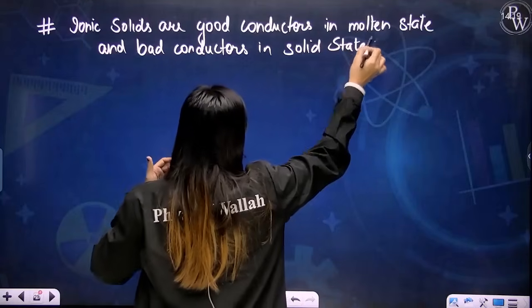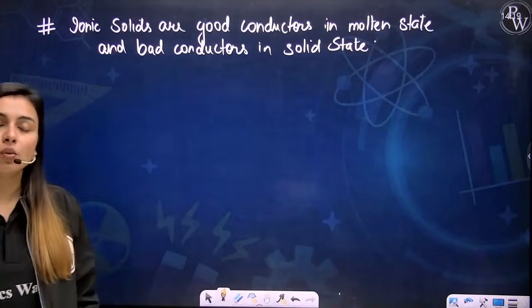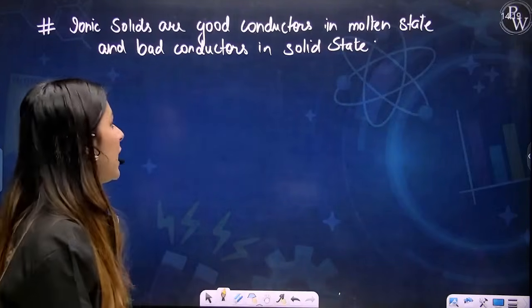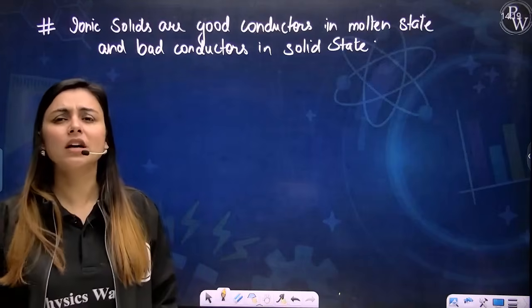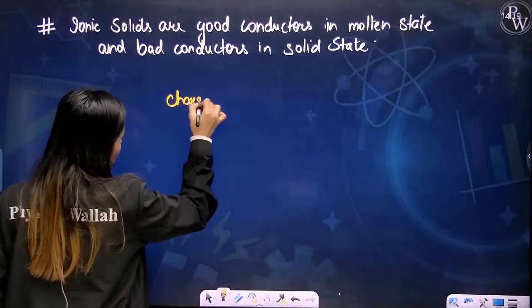Now let's try to understand this. Okay, see, now my dear students, whenever you talk about the ionic solids, whenever you talk about conductivity,